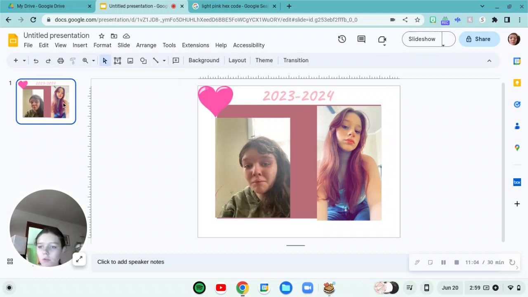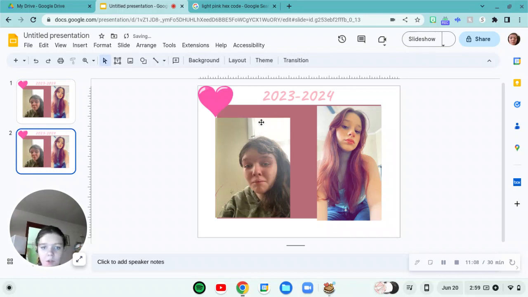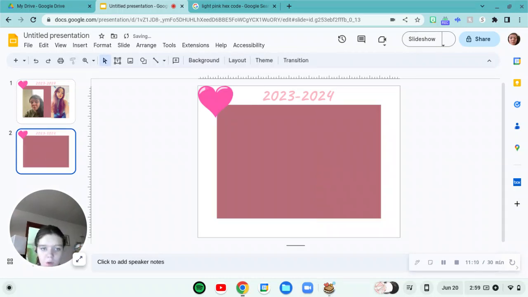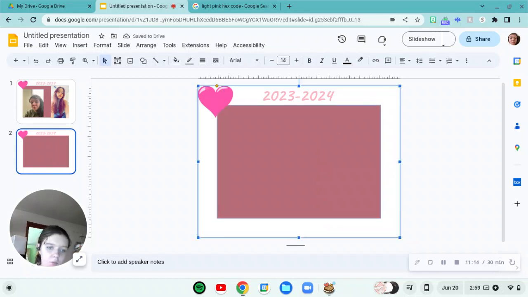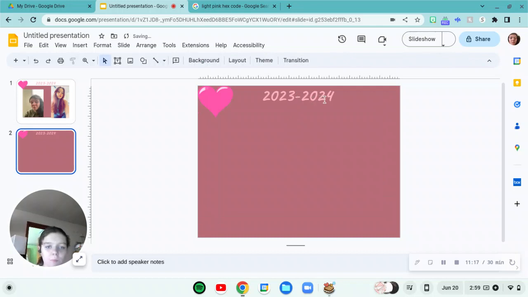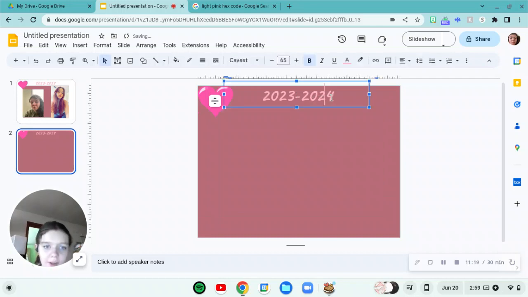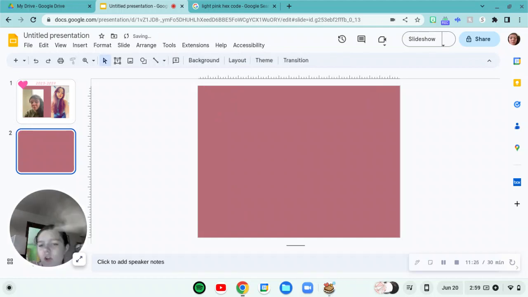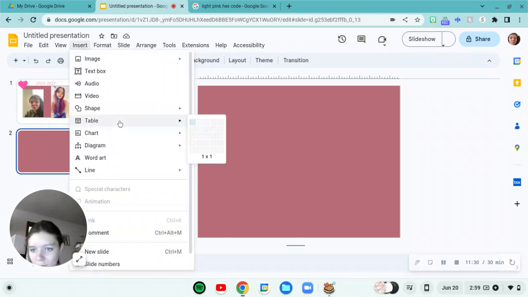What you want to do is copy, Control C, Control V. But then you don't want your square. You will add your square back in a little bit if it's needed, if you have extra space because you didn't do a step or something. I'll teach you guys. But anyways, you want to insert a table.